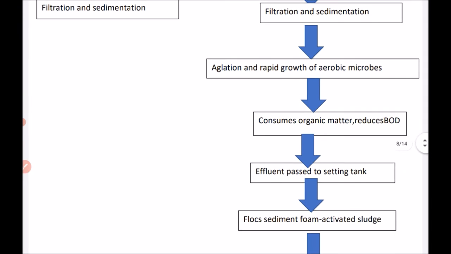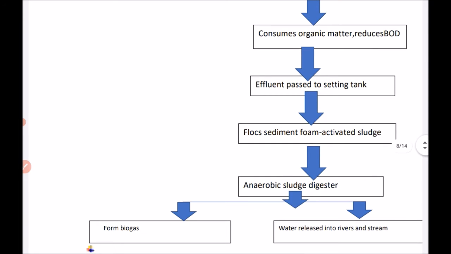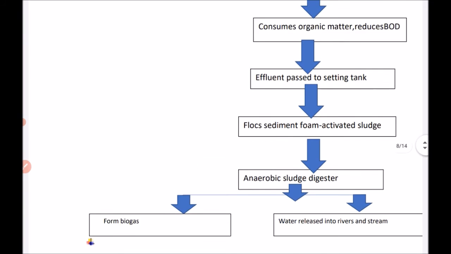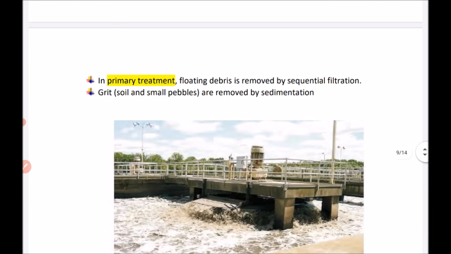The effluent is passed to the settling tank, where floc sediment and activated sludge is formed. Then this goes to the anaerobic sludge digester. It forms biogas, and water is released into streams and rivers. So this is the entire process of primary and secondary treatment of sewage waste.